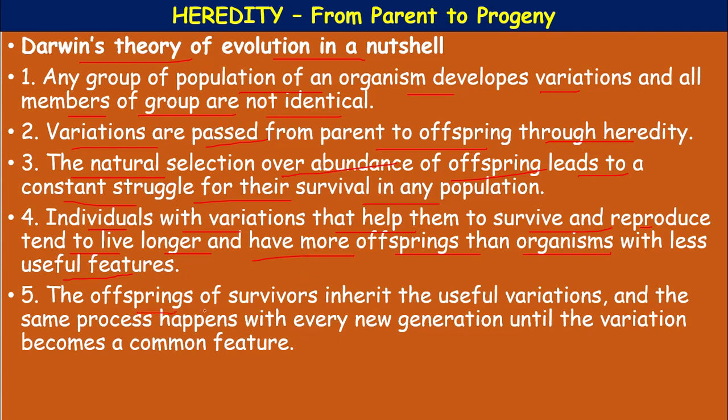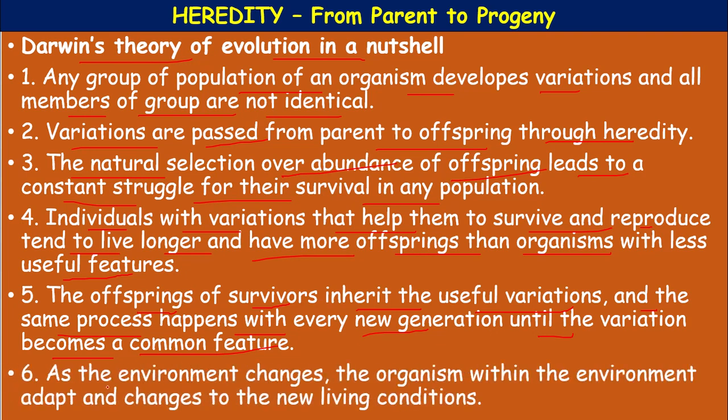The offspring of survivors inherit the useful variations, and the same process happens with every new generation until the variation becomes a common feature.